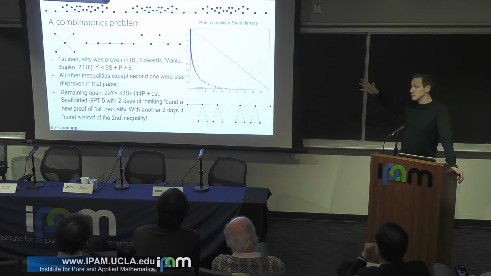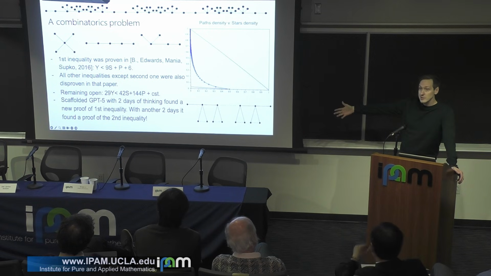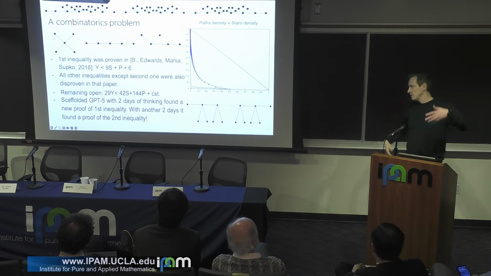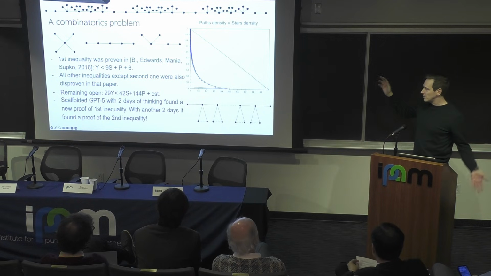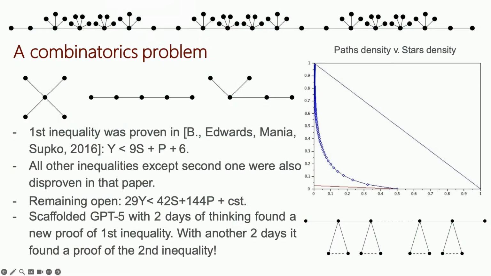Although this is a very interesting question also, to build scaffolding specifically for certain problems. If you already have a proof technique in mind, an approach, then you could build a scaffolding to execute on your approach. But here it's a general scaffold where there are some agents that propose ideas, some agents that execute them, some agents that verify them, some agents that merge different things, etc. I'm not telling you exactly how much compute we spent on this, because you can do things in parallel. But at the end of a sequential time of computation of 2 days, it came back with a proof.